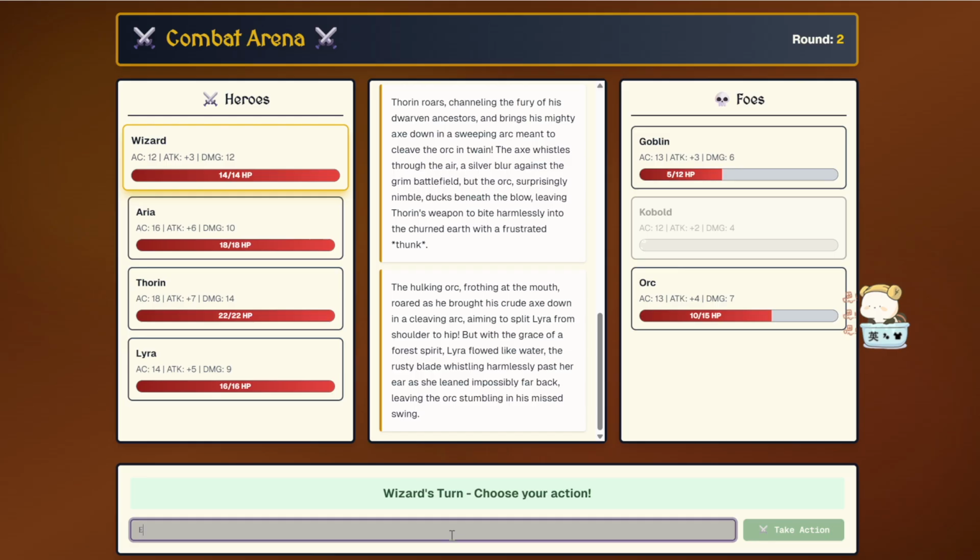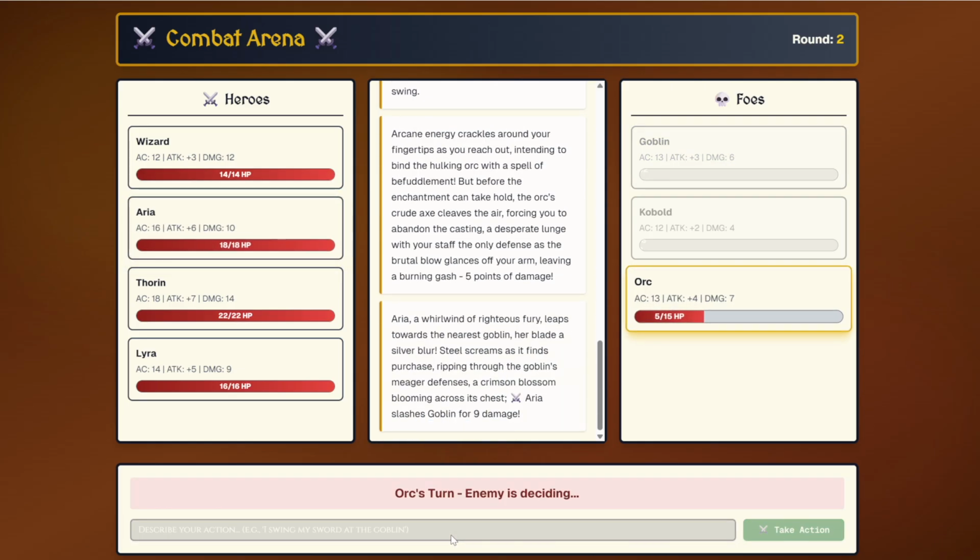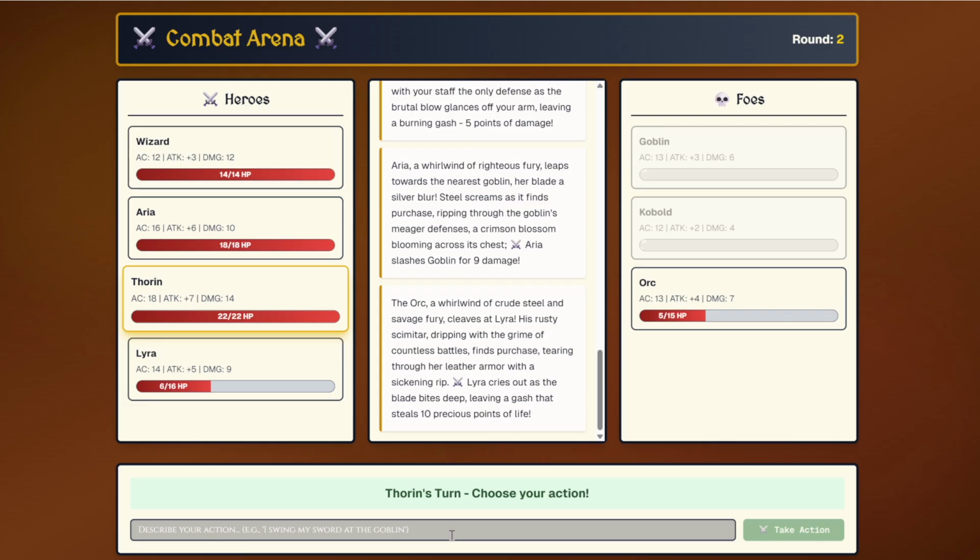Then I'll also enchant a spell on the orc, and attack the goblin. The orc is deciding, and it attacks Lyra.